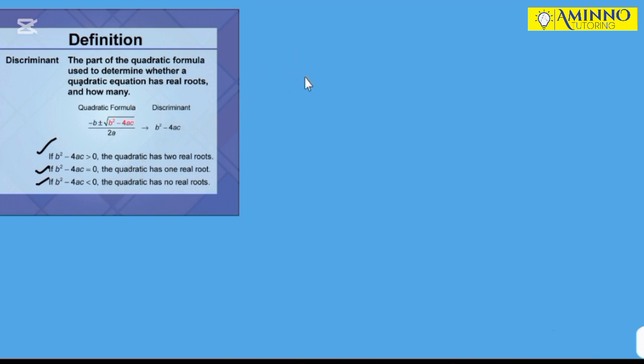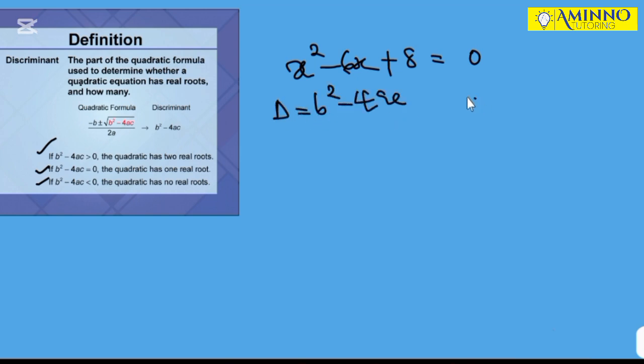Now what problem are we going to solve with this? Let's look at the equation x squared minus 6x plus 8 equals 0. Let's take our discriminant. Remember, it is b squared minus 4ac, and our a is 1, our b is minus 6, and our c is 8.